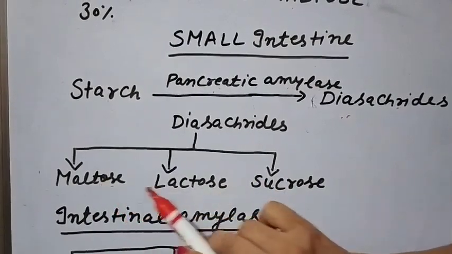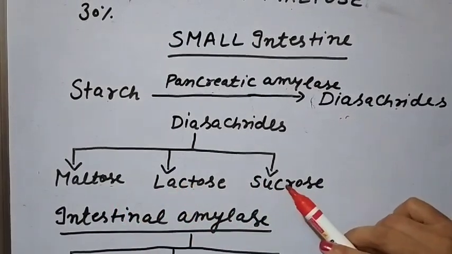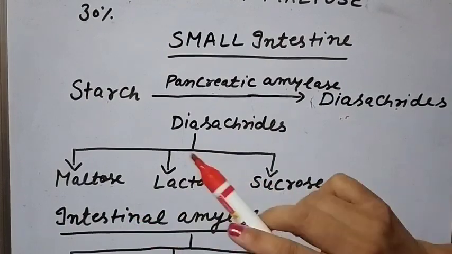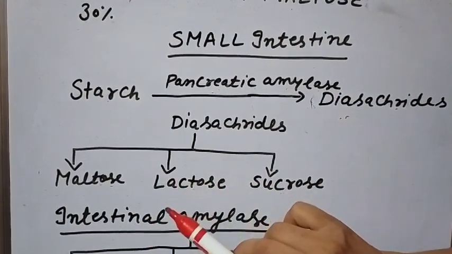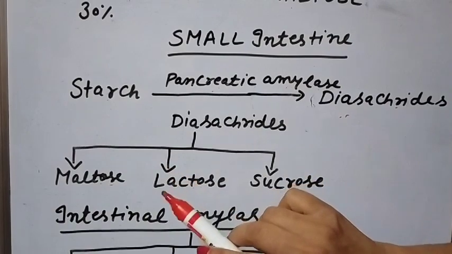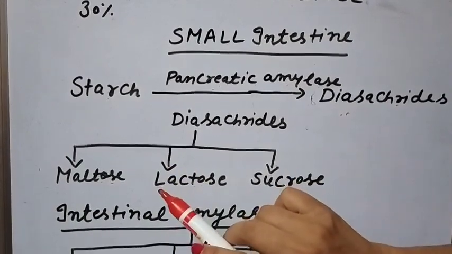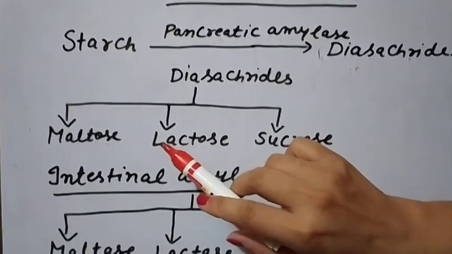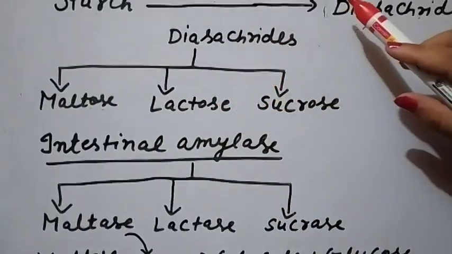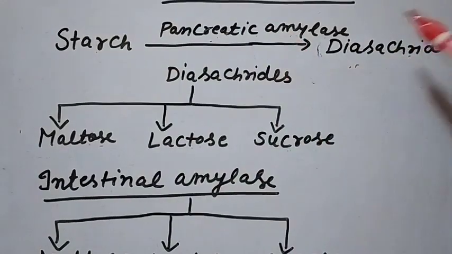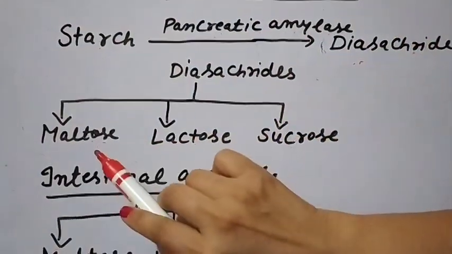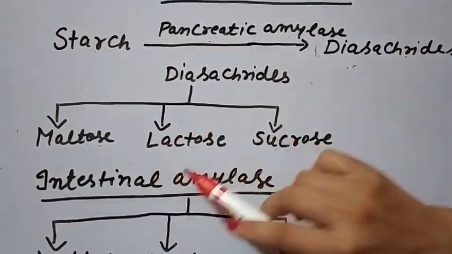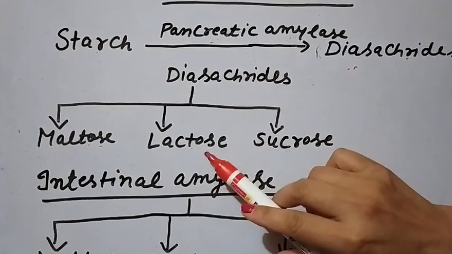So these are the different disaccharides, but these are not the simplest ones, so further digestion also takes place. Firstly, starch changes into disaccharides, and the disaccharides are maltose and lactose, and if milk sugar is there, then lactose.